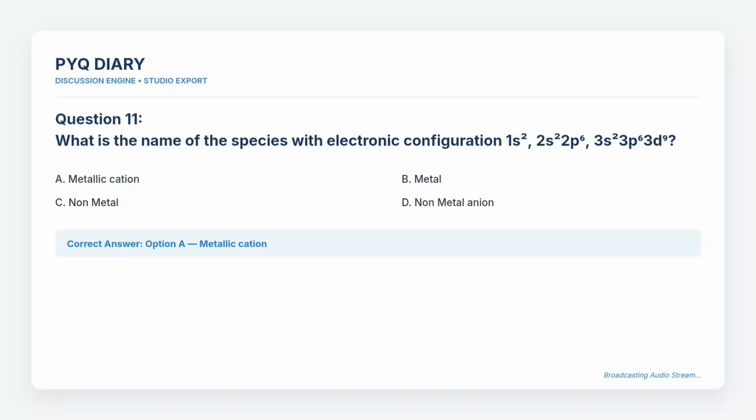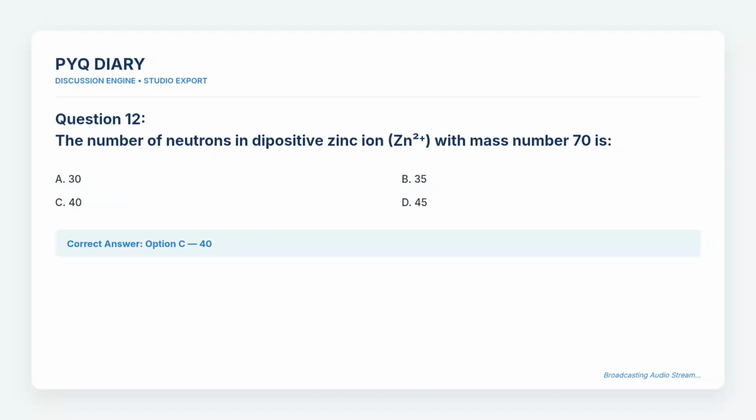Metallic cation. Question 12. The number of neutrons in dipositive zinc ion Zn²⁺, with mass number 70 is. The choices are A. 30, B. 35, C. 40, and D. 45. The correct answer is option C.